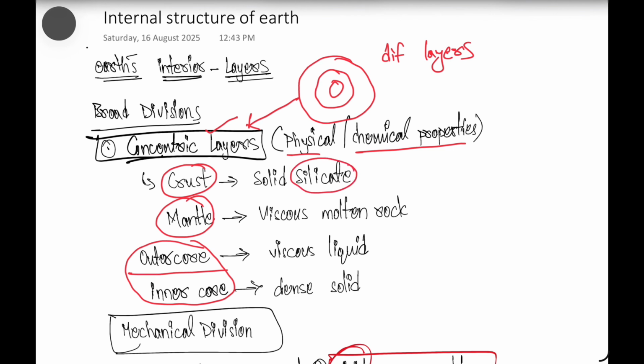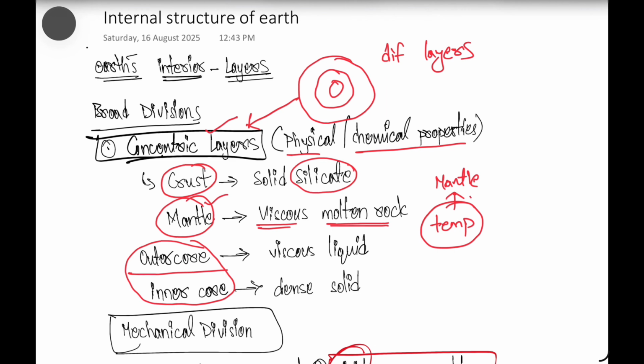The crust is in a solid state and is made up of silicates, and the mantle is made up of viscous, that means semi-solid molten rock, because of the temperature and heat that is present in the core region, and that heat is being transferred to the mantle region from the core region.